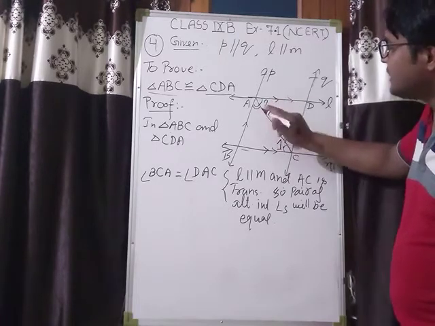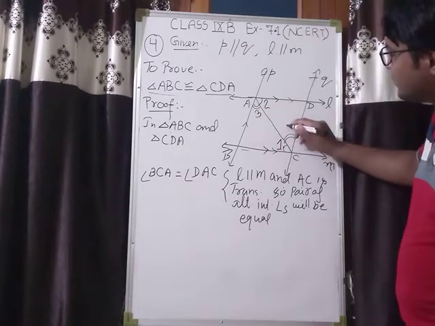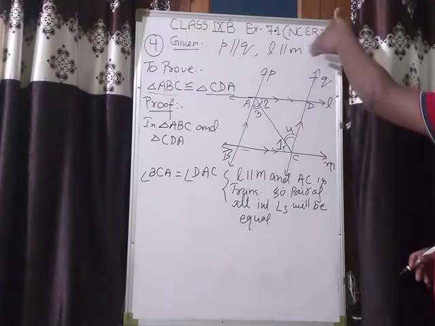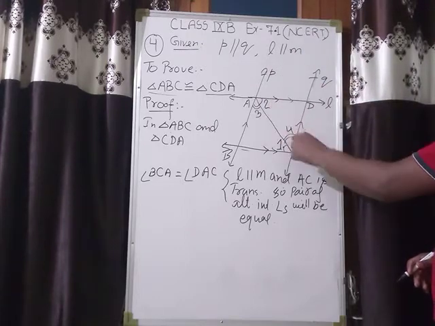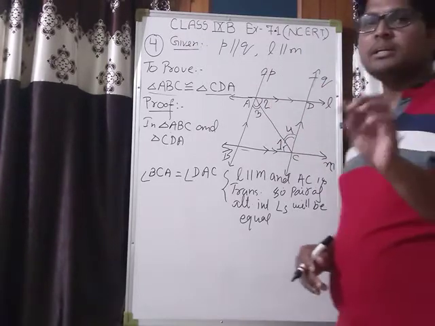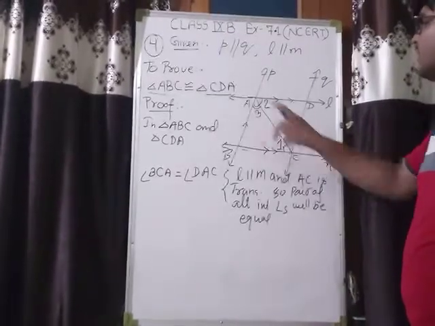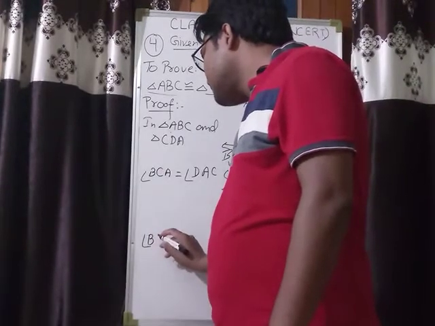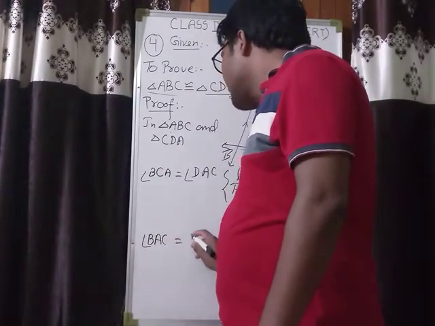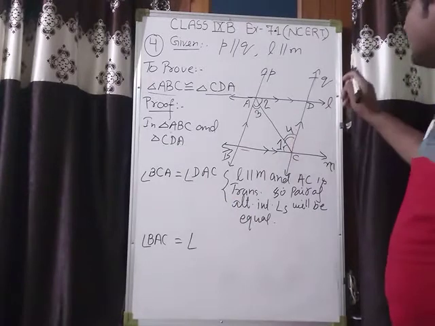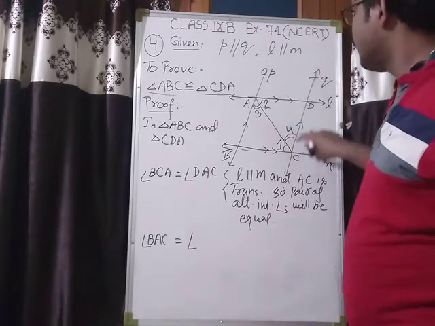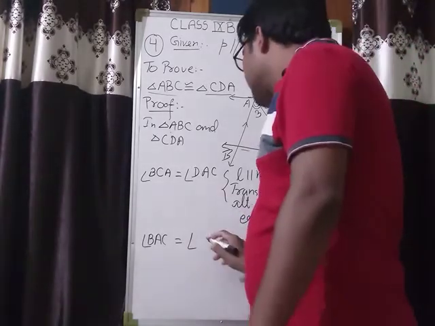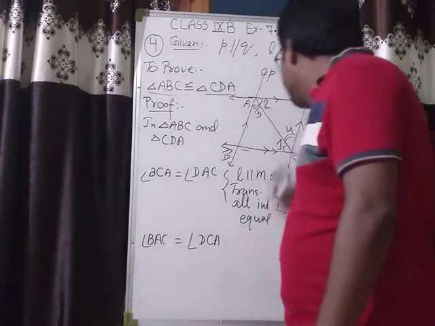So suppose this angle is angle 3 and that is angle 4. So angle 3 will be equal to angle 4 because line P and line Q are parallel and AC is a transversal. These two angles form alternate interior angles. So this is read as angle BAC, and this is read as DCA.